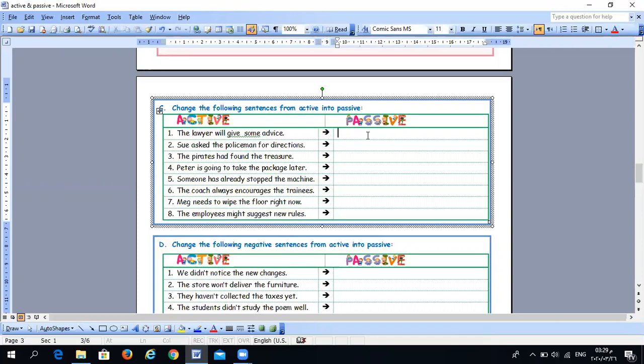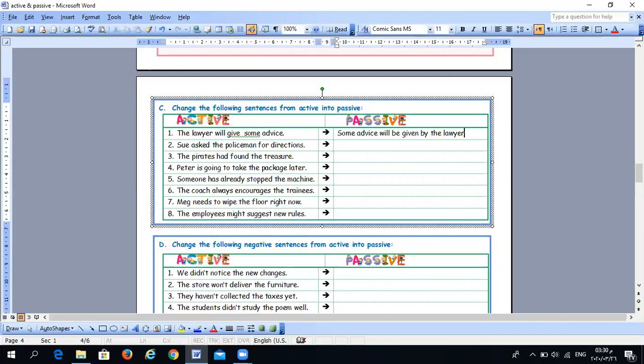The first one, the lawyer will give some advice. Now, this is an active sentence. We have a future form, will give. The subject is the lawyer and the object is some advice. How do we change it? We put the object of the active sentence at the beginning to be the subject of the passive sentence, some advice. Now, the verb is will give. How do we change will give? We change it by using will be given, will be given by the lawyer.